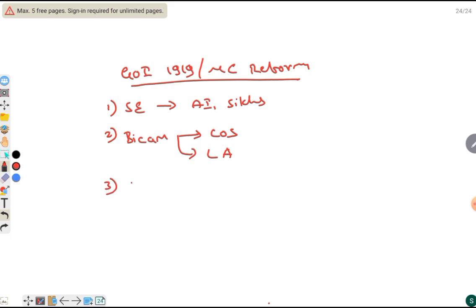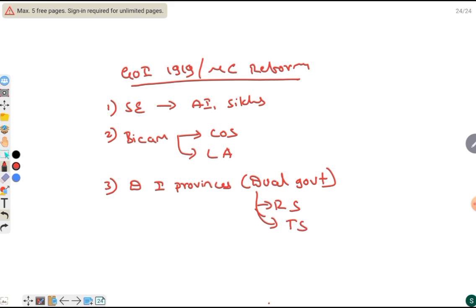Then diarchy was introduced in provinces. Diarchy implies dual government, divided into reserved subjects and transferred subjects. Reserved subjects are seen by the governor and executive council, and transferred subjects are seen by the Indians.